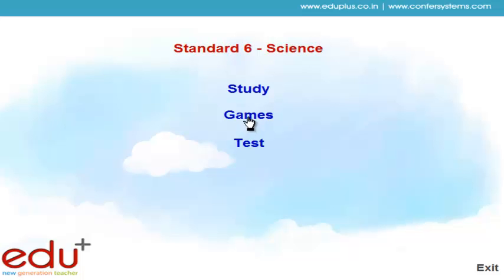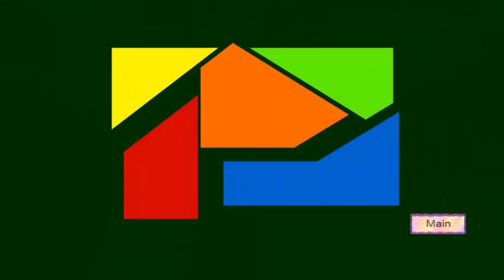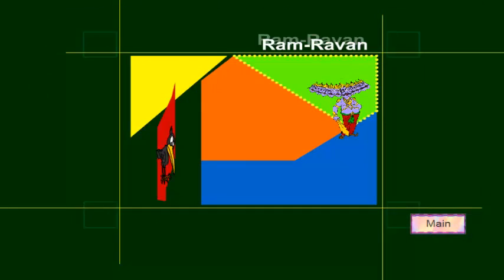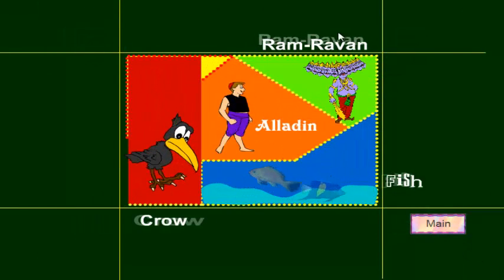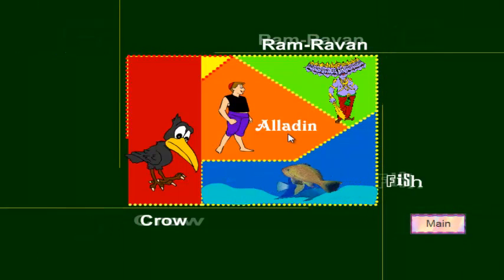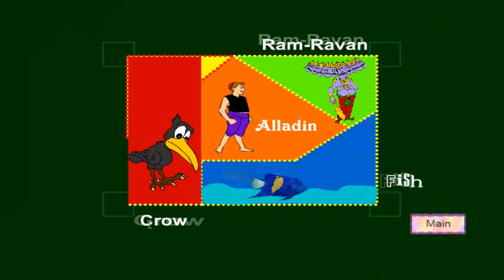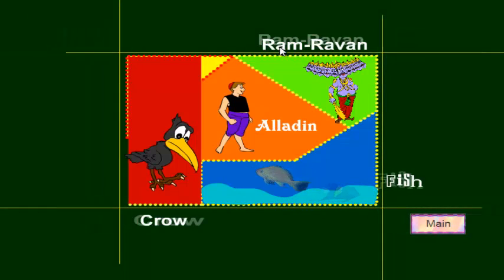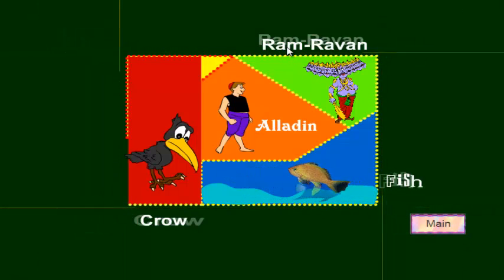For 6th standard, the selected games are Ram and Ravan, Aladdin, Fish and Crow. For a demo, we play the Ram Ravan game.